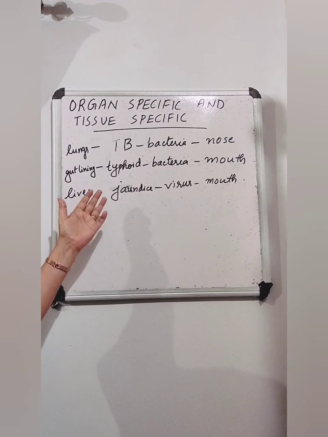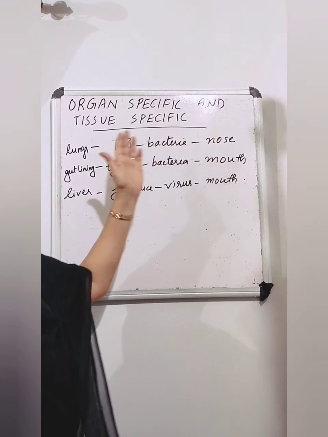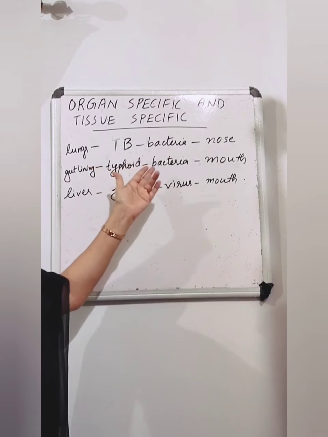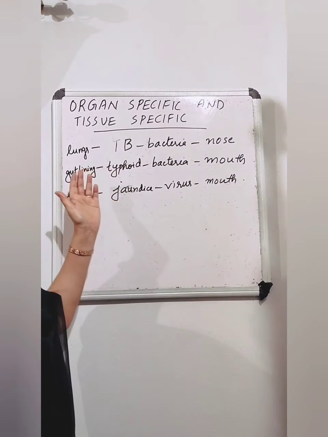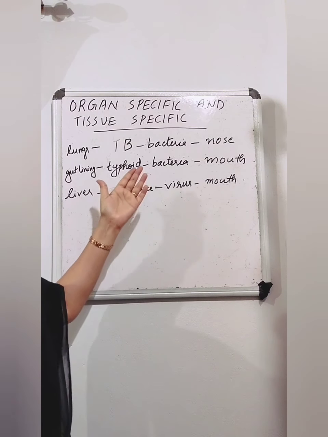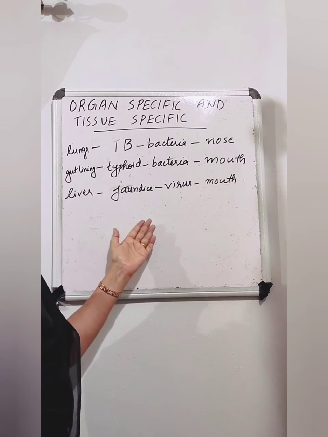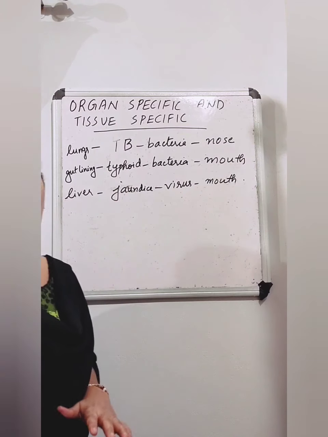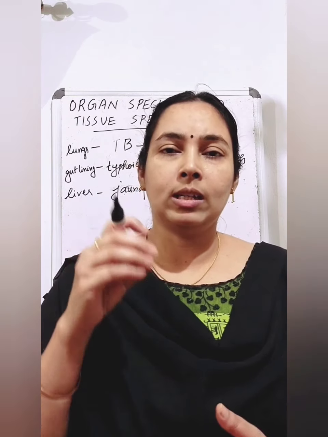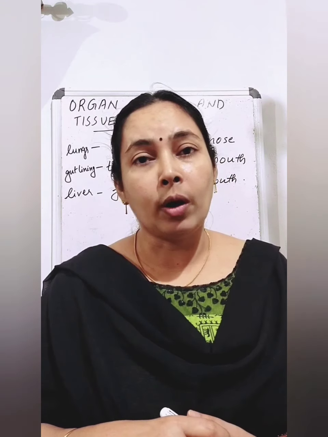Okay, so for a bacteria that enters through the nose, which part of our body does it affect? The lungs. And which is the disease? Tuberculosis. If a bacteria enters through the mouth, it affects the gut lining or stomach, and an example is typhoid. A virus that enters our liver causes which disease? It causes the disease jaundice. So the diseases that affect us are connected to their point of entry.